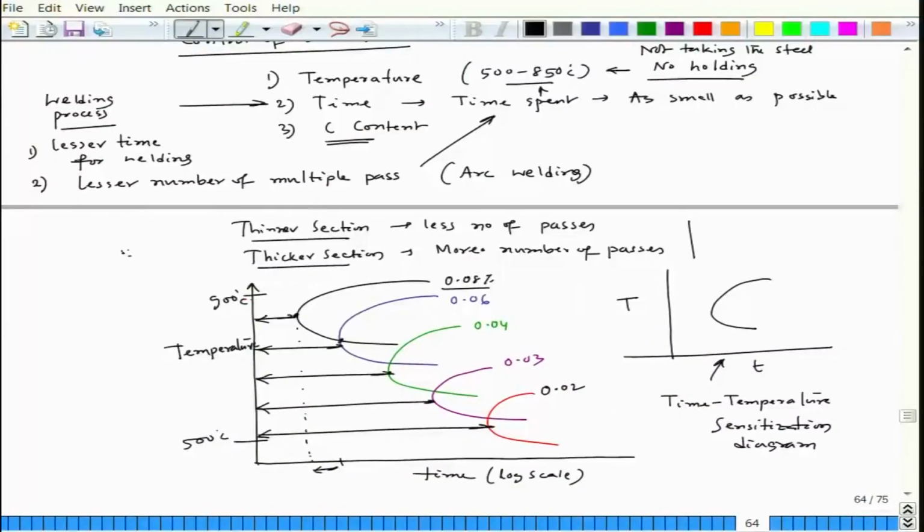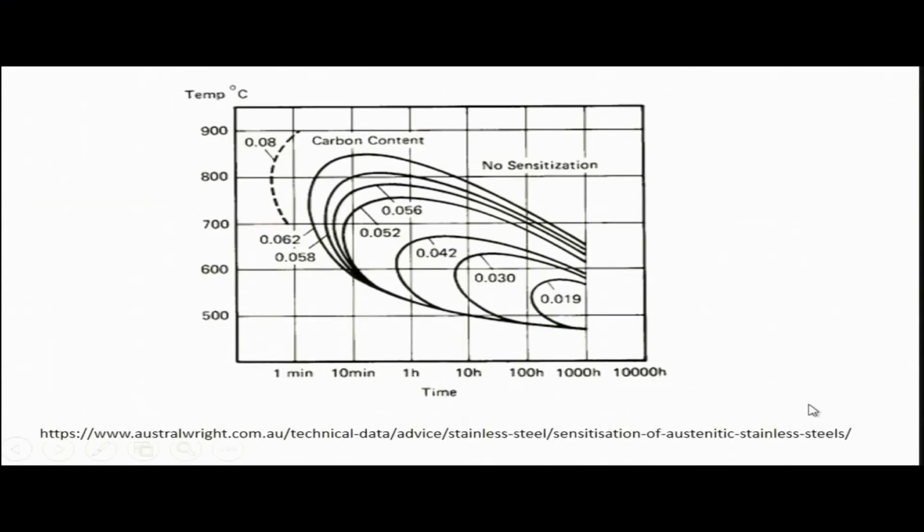Now, in that regard, I have taken something from the literature. If you see this PPT, the way I told you that as the carbon content increases in the steel, the sensitization TTT diagram shifts to the left and moves up, and as the carbon content decreases, it goes to the right and moves down.